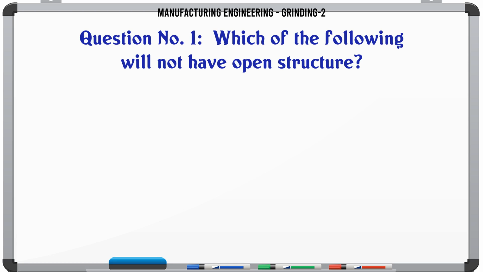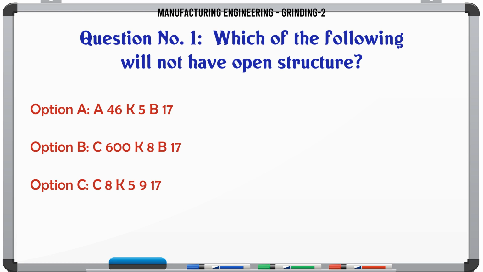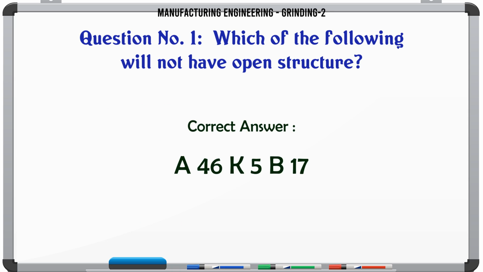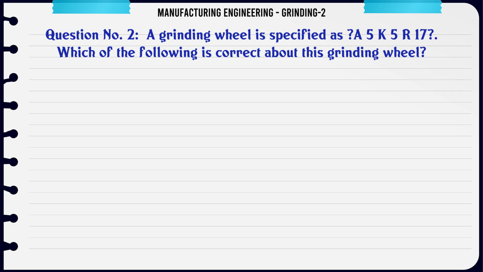Which of the following will not have open structure? A. A46K5B17, B. C600K8B17, C. C8K5R17, D. A80K10B17. The correct answer is A46K5B17.